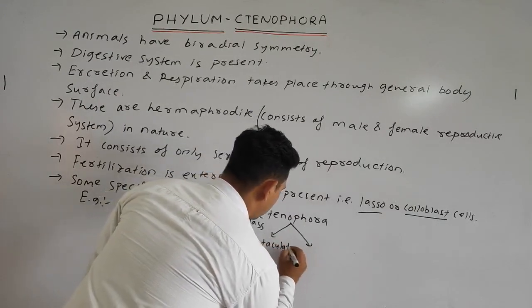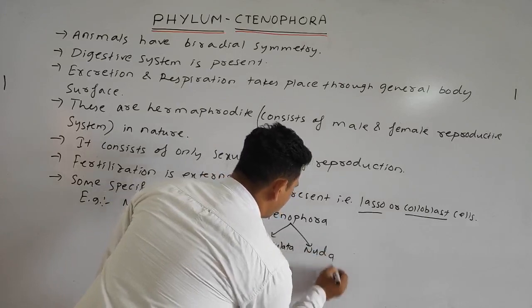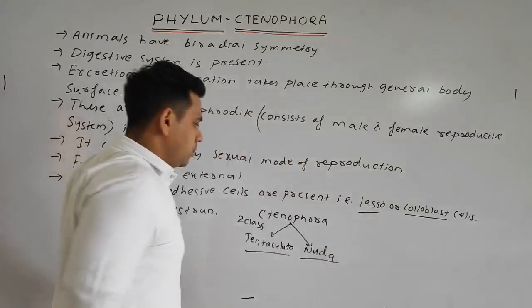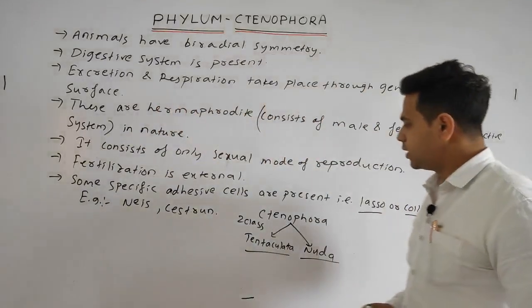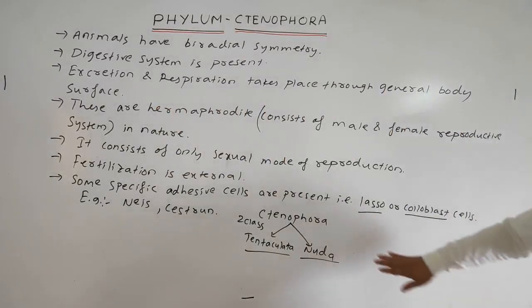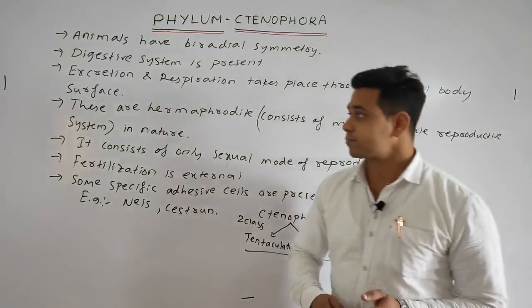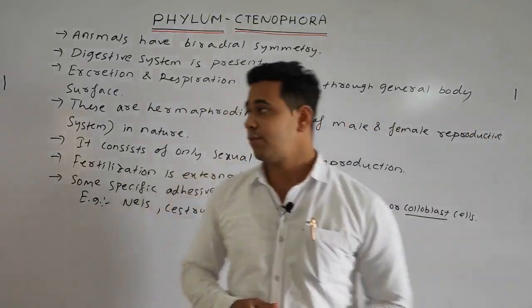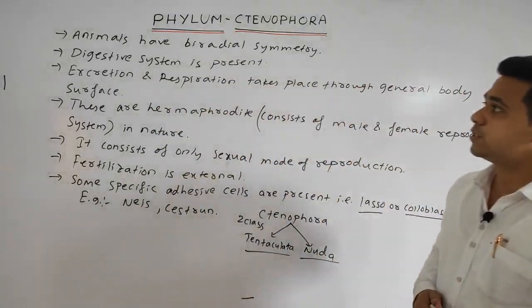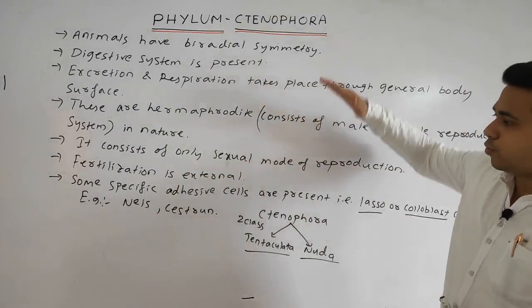Tentaculata, the other one is nuda. Just for knowing, you can write it; it is not important. So the Ctenophora has two classes, the tentaculata and the nuda. Students, now we have discussed completely some points under the Ctenophora, up to the example and the class.